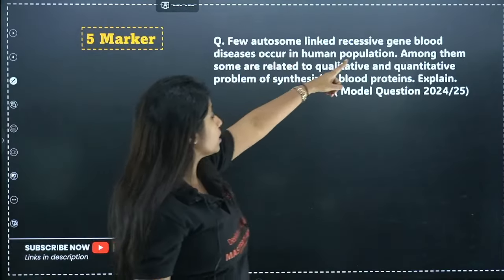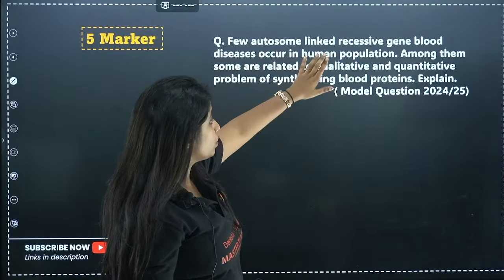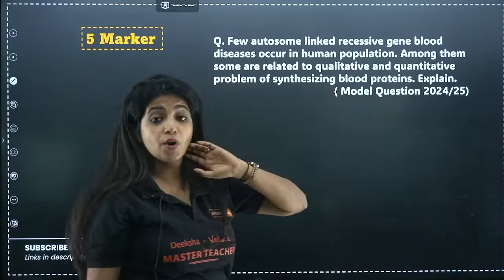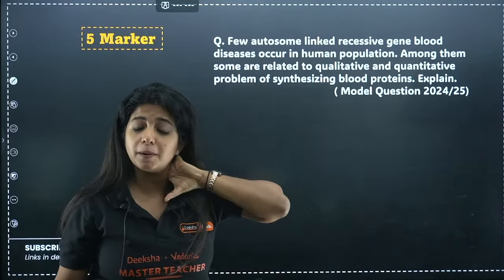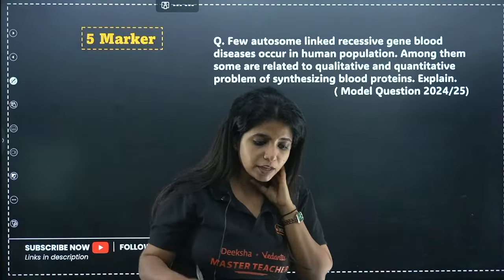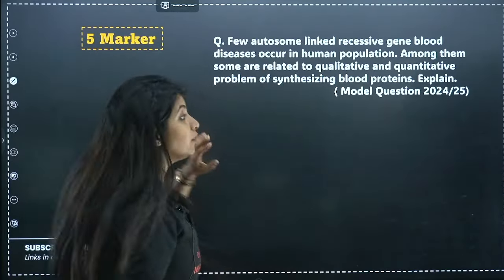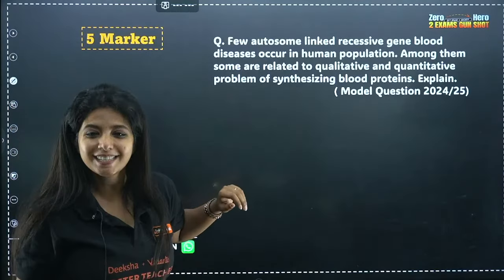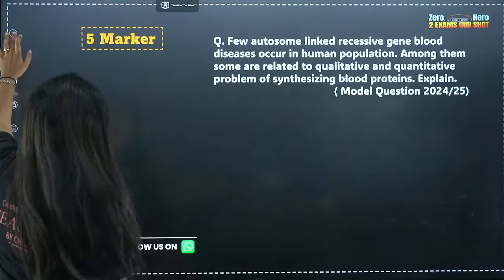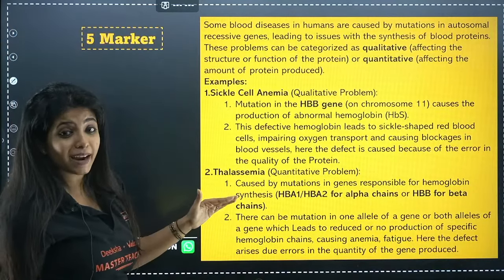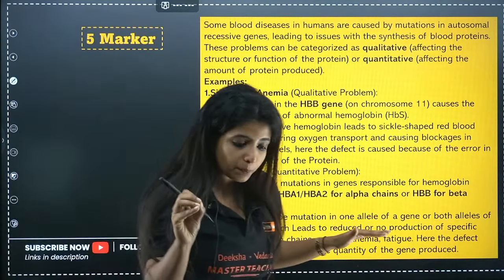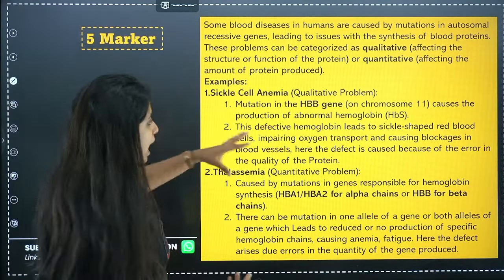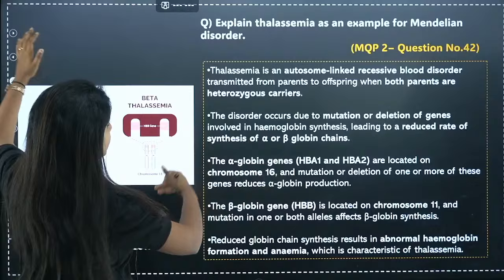Now, few autosomal linked blood disorders in human population. Among them, some are related to qualitative and some are related to quantitative problems of synthesizing blood proteins. Explain. So which one is qualitative? Which one is quantitative? You should know. Qualitative is sickle cell anemia, and quantitative is thalassaemia. And you have to explain about that. It's a 5-marker question, so don't miss it. I have explained it already, which is why I'm not explaining it again. Okay, but you will have the notes which you can refer later on.